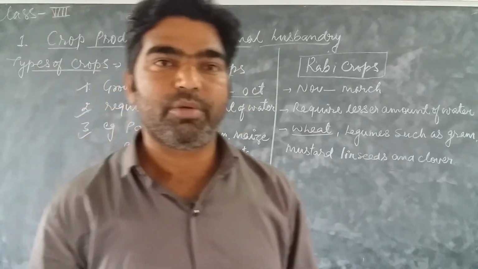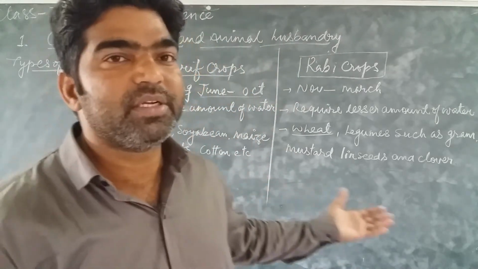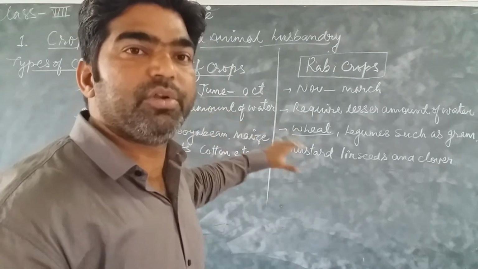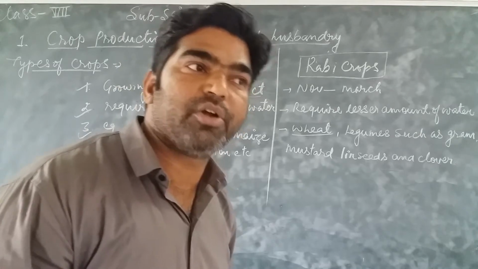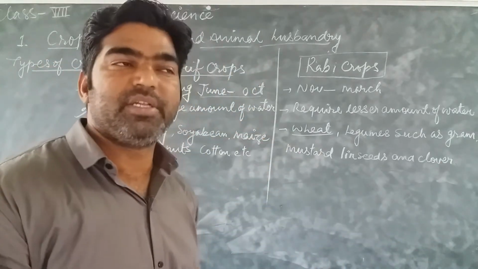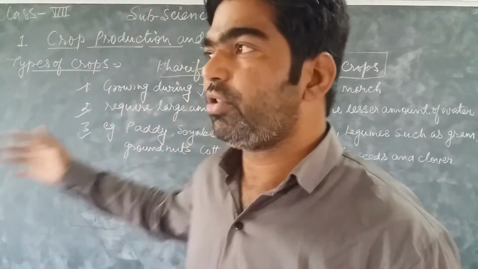These are the examples of Rabi crops. So these are the main differences between the Rabi crops and the kharif crops: the time period or duration in which we start cultivating or sowing and harvesting, what type of climatic condition is required, and how much water is needed for both.